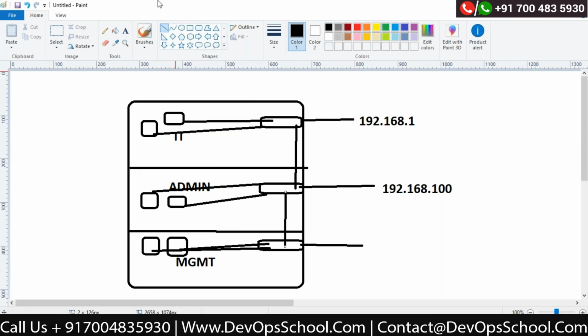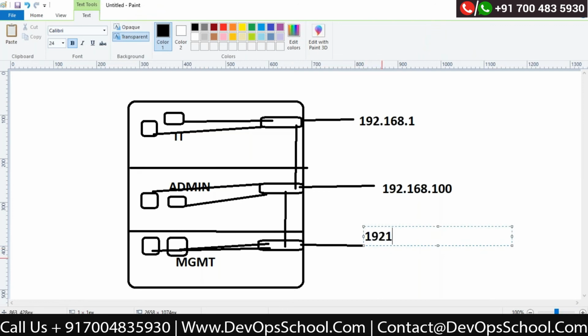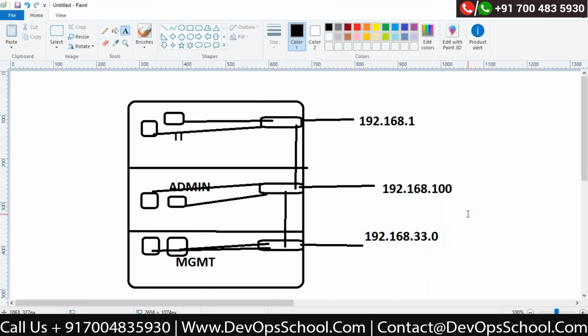Now it is an absolutely fine solution that I can do a completely different network layer. Now these are three different networks, correct? Now I don't bother about what the last number is because this is a class C network. So what is the last number? I don't care, but all three networks are completely different. Isolation is possible. Yes, it is done. No one can see each other because they are completely different networks.